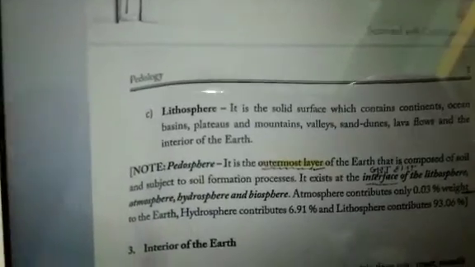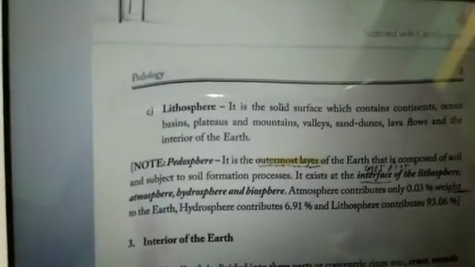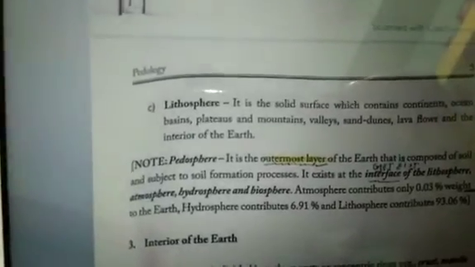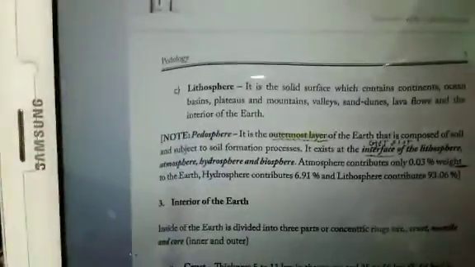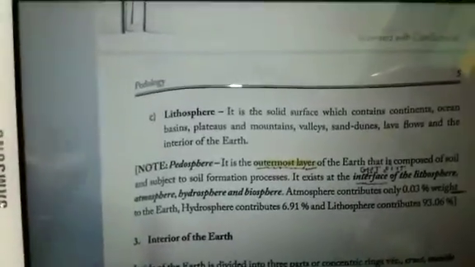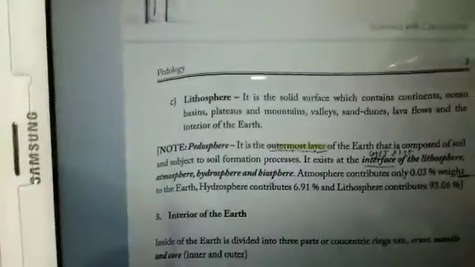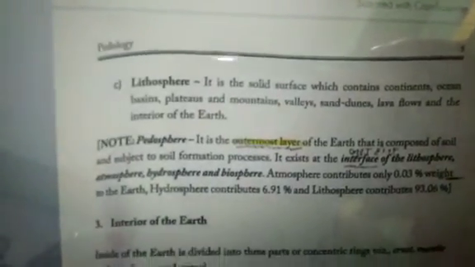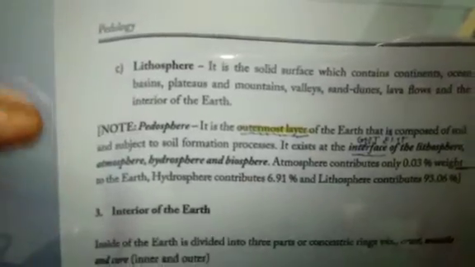And one term comes, pedosphere. It is the outermost layer of the earth that is composed of soil and subjected to soil formation processes, and it is the interface of lithosphere, atmosphere, hydrosphere, and biosphere. If we see the percentages, the lithosphere accounts for the highest amount, that is 93.06%. Then the hydrosphere is about 6.91%, and the atmosphere about 0.03%.